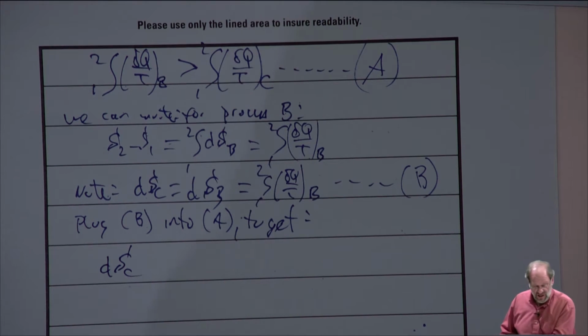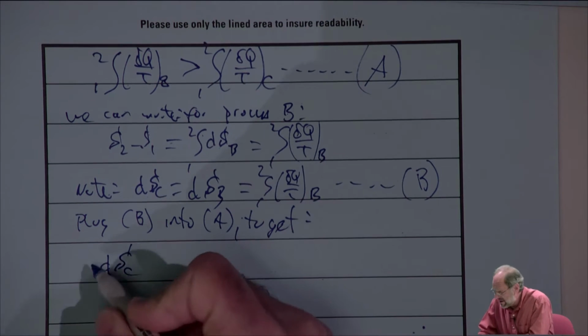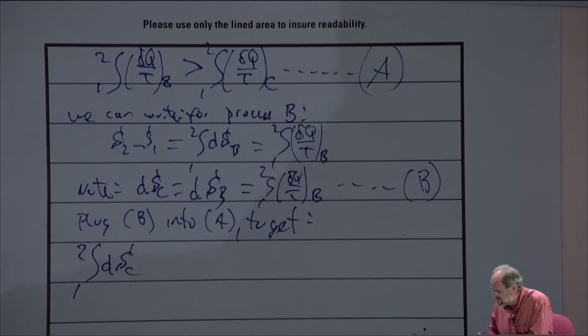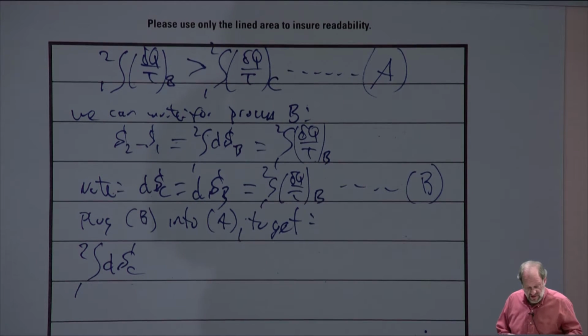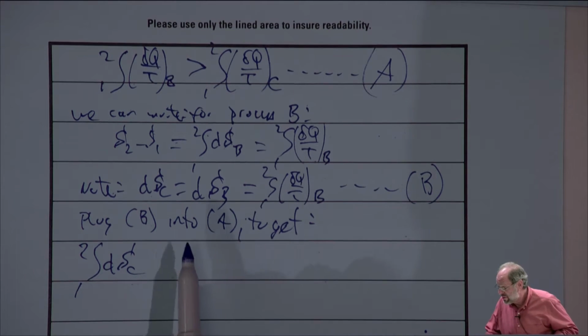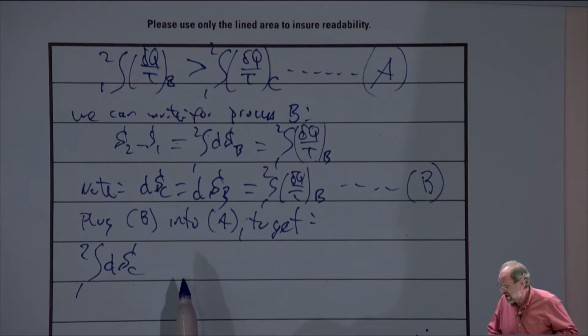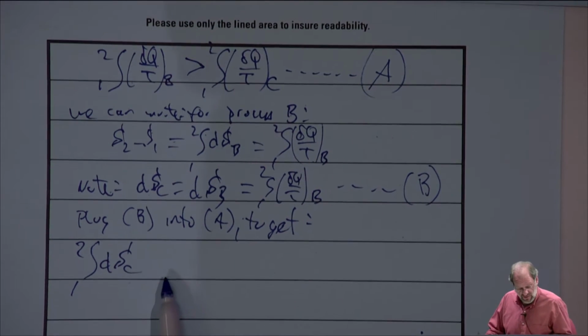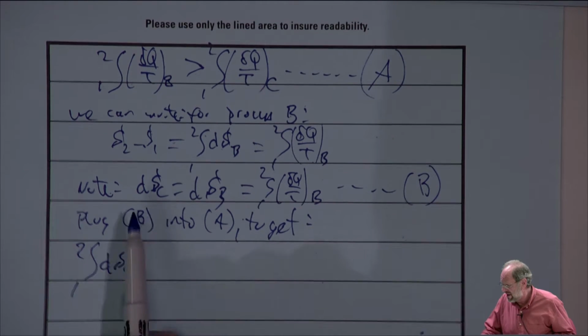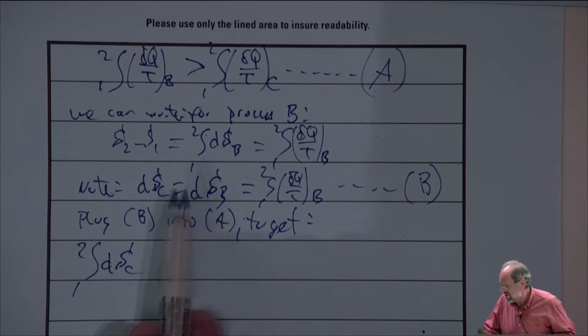The change in entropy using process C as we integrate from 1 to 2 is going to have to equal, oops, let's make sure I get this right. Oh, I realize I forgot my integral signs up here.